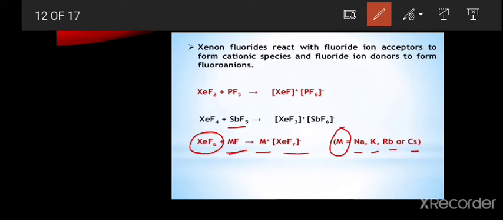In the same manner, xenon difluoride reacts with phosphorus pentafluoride, forming a cationic species along with a fluoroanion. Xenon tetrafluoride reacting with SbF5 also forms cationic species and fluoroanions.